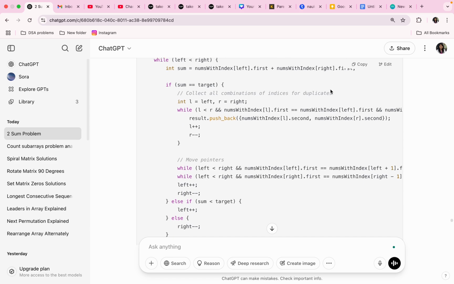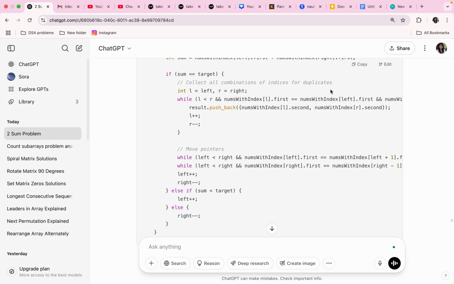If sum equals target, collect all combinations of indices for duplicates. Okay, now if sum equals target, int l = left, r = right. Now we have created another two pointers, l and r.